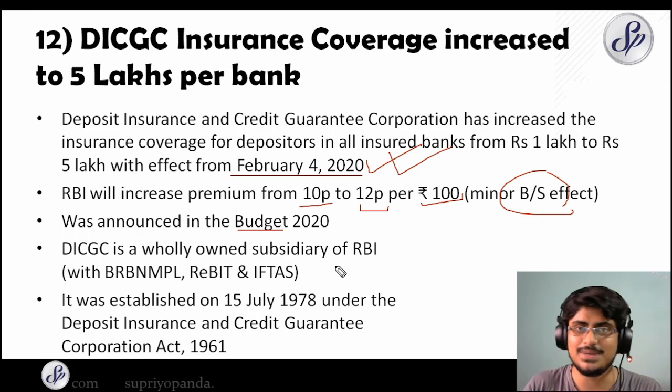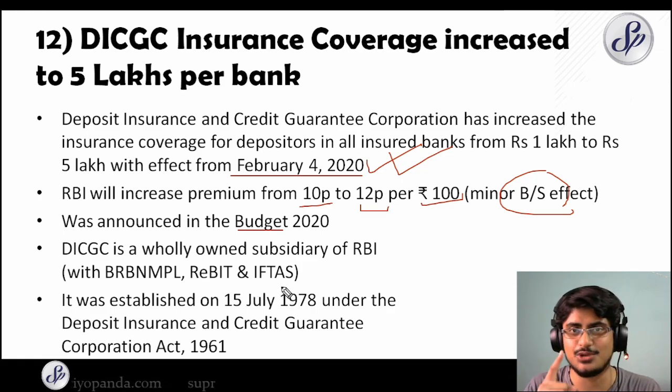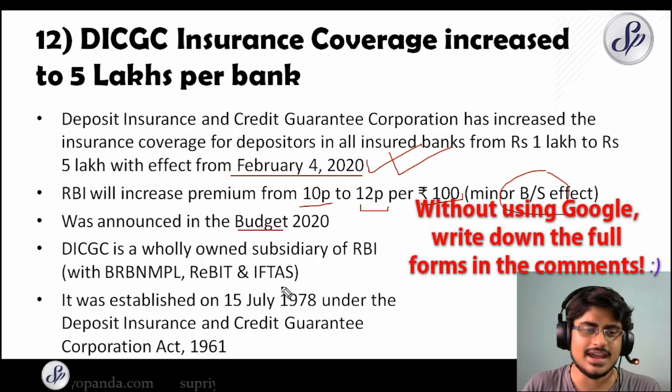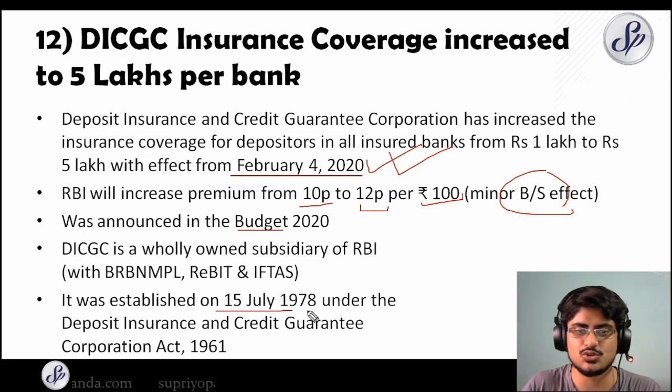So there are BRBNMPL, REBIT and IFTAS. So without checking Google, can you tell me the full forms of each of these 3? So DICGC, I already told you, Deposit Insurance and Credit Guarantee Corporation of India. So let me know in the comments down below if you know the full forms of the other 3. And it was established on 15 July 1978 under the Deposit Insurance and Credit Guarantee Corporation Act 1961. So very important, remember to read about the DICGC very well, because this year there is going to be a lot of focus on it because the limit has been changed, right?